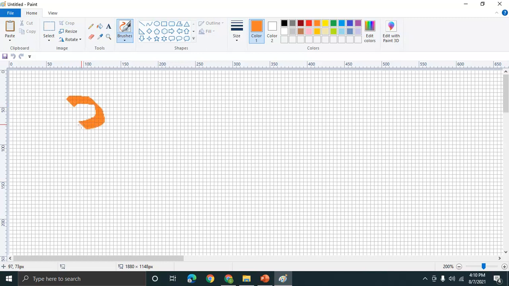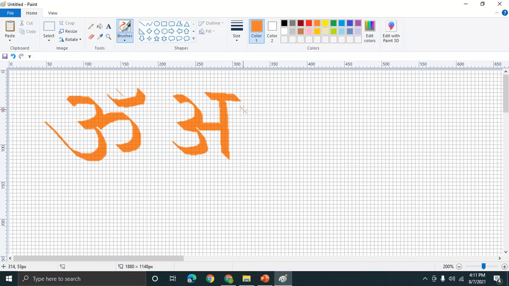So first we learned about Om. Then we learned about, I will just write the Devanagari on top, and then I will write the Sharda Lipi below that.